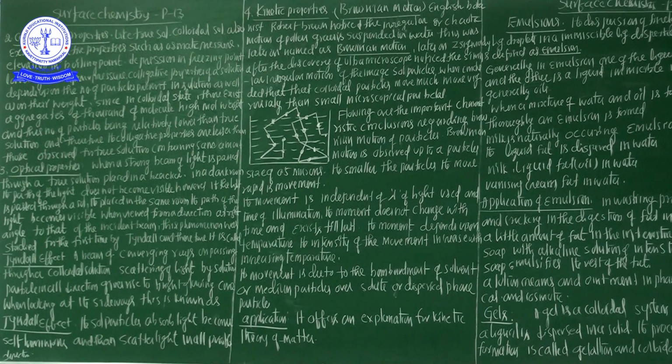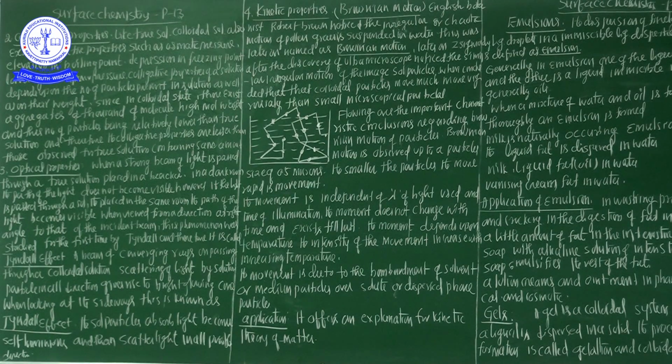So, like true solutions, colloidal solutions also exhibit colligative properties such as osmotic pressure, elevation in the boiling point, depression in the freezing point, and lowering in the vapor pressure. So these are the colligative properties.